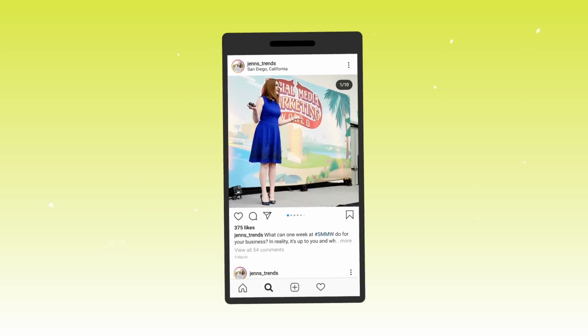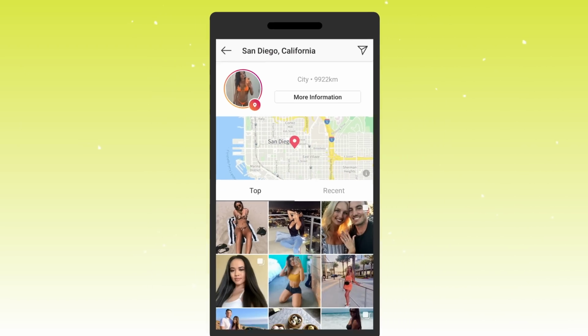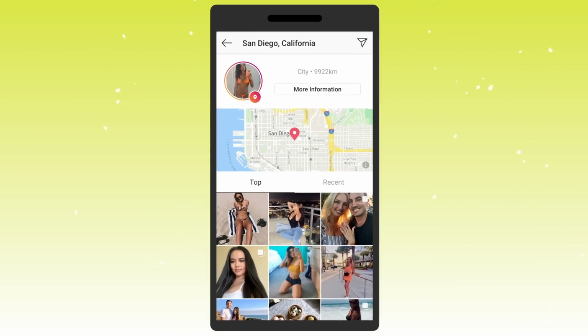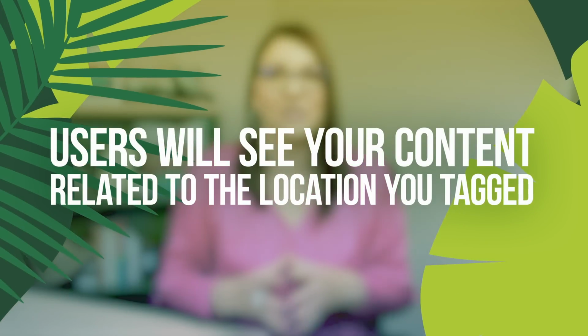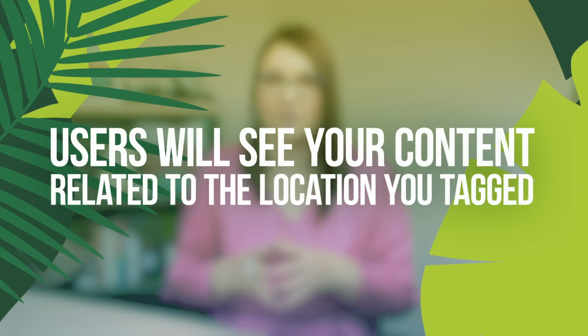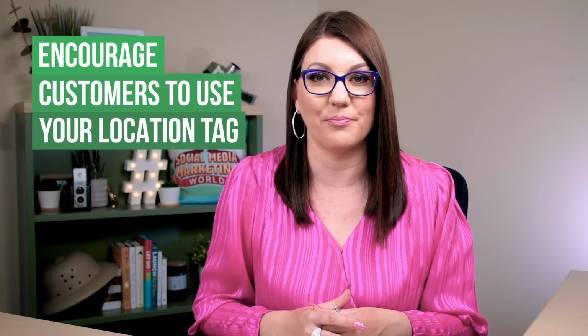And that brings me to why you want to use location tags. The primary reason is searchability. People on Instagram are looking at locations all the time for things to do or what's going on or what a business looks like. So if you're tagging that location in your content, there's a good chance that you could show up in those search results and other people will see your content related to that location. If you're a local business and you're creating content and tagging your business location, also encourage your customers to tag your business location, and that will give anyone looking at that location a wider perspective of what it's like at your business.